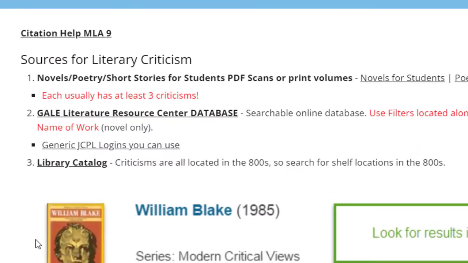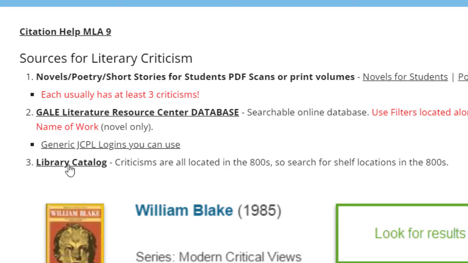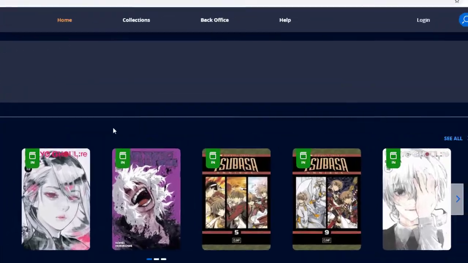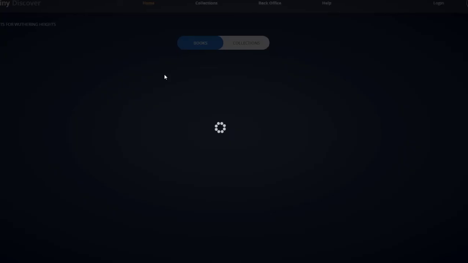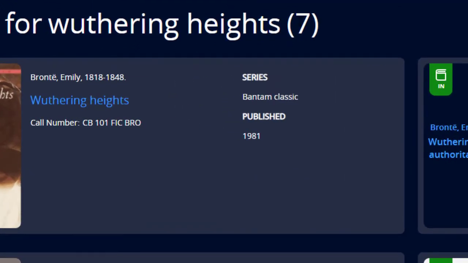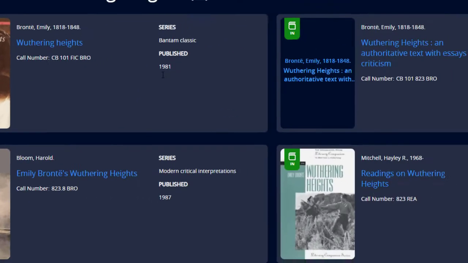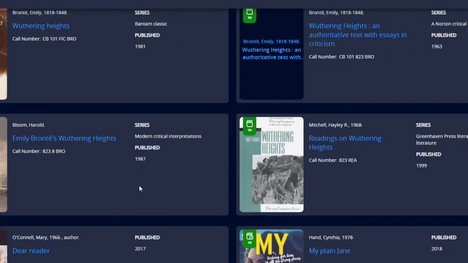The third place to look for criticisms is in the library catalog. Click here to search our catalog. Click the magnifying glass and enter the title of your novel. Anything with the letters FIC in the call number means it's the actual novel in the fiction section. So look for something that starts in the 800s. Anything in the 800s typically refers to critical essays.